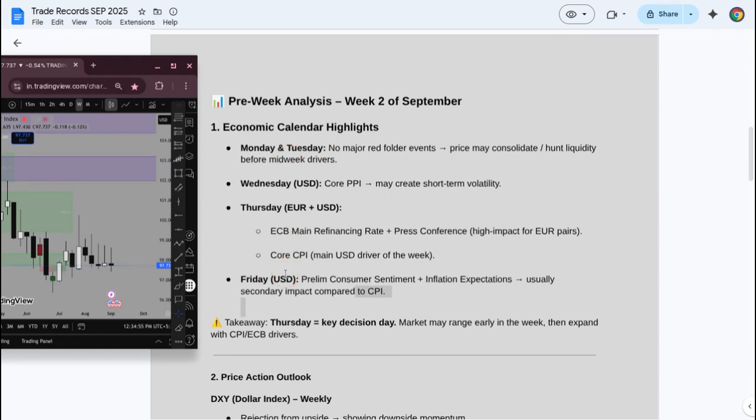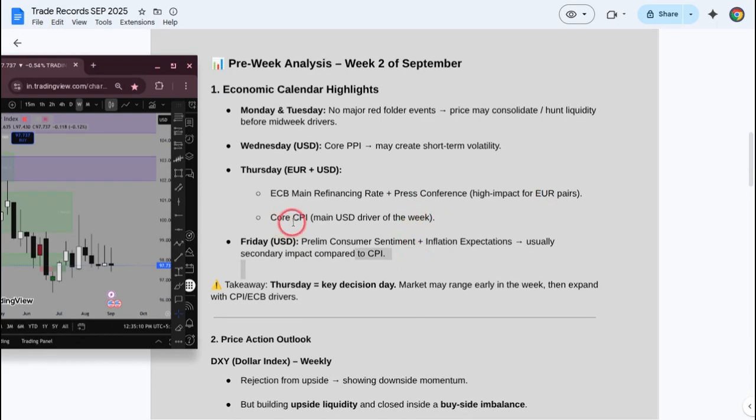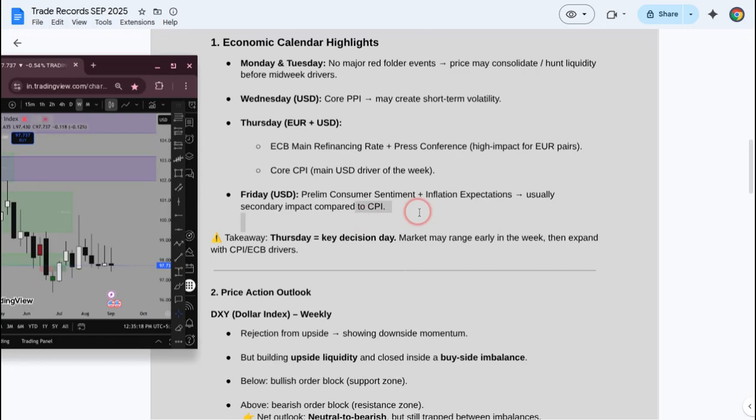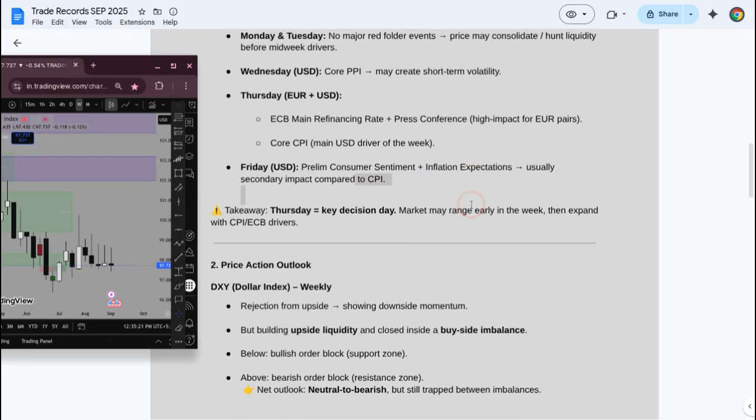On Thursday we have the main news of the week, which is core CPI, and also news for the Euro, the main refinancing rate and press conference, high impact for the Euro. Core CPI, the consumer price index, is the main USD driver for the week. And on Friday we have prelim consumer sentiment plus inflation expectations, usually secondary impact compared to CPI.